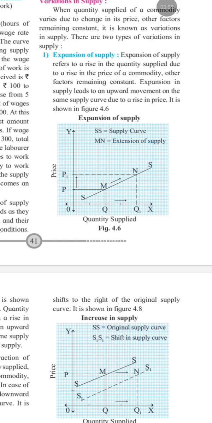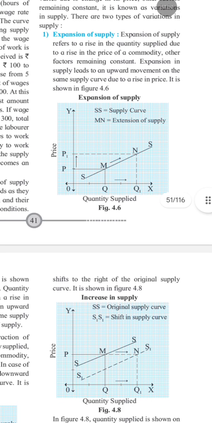Here there is an upward movement on the same supply curve. You can see from S is the supply and M is the extension of supply. It is going upward. अभी बेस्ट एग्जाम्पल ले लो. Suppose the price rises from 20 rupees to 30. Because of this, the quantity supplied increases from 200 units to 300 units. Because other factors are same, just increase in price results in increase in supply. So this is called the expansion of supply.